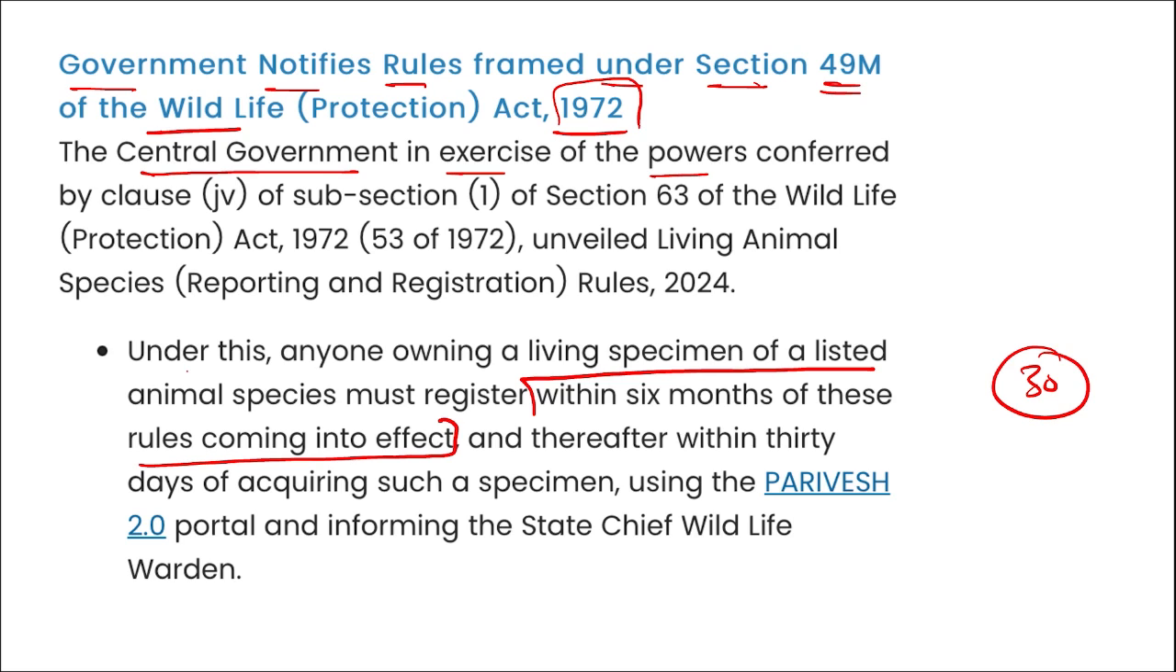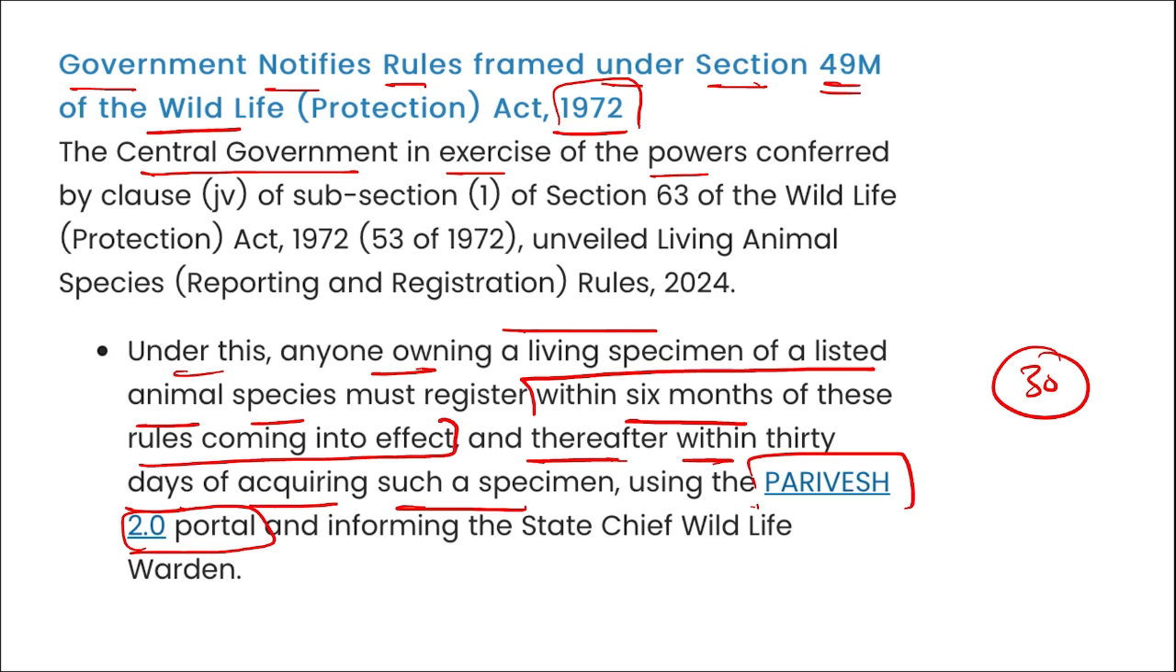And you can see here, anyone owning a live specimen of a listed animal species must register within 6 months of the rules coming into effect, and thereafter within 30 days of acquiring such a specimen. And this will be done using the Parivesh 2.0 portal for informing the State Chief Wildlife Warden.